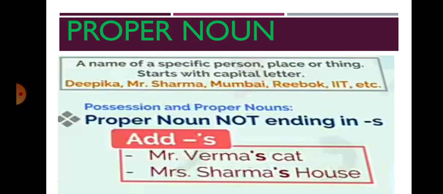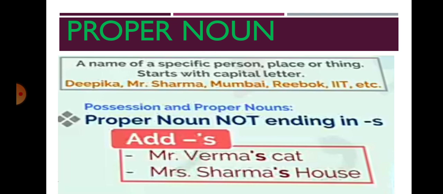Then for proper nouns we are using apostrophe. What is meant by proper noun? A name of a specific person, place or thing starts with a capital letter. Example, Deepika, D capital letter, Mr. Sharma, S capital letter, place, Mumbai, M capital letter, Reebok, R capital letter, IIT, etc.